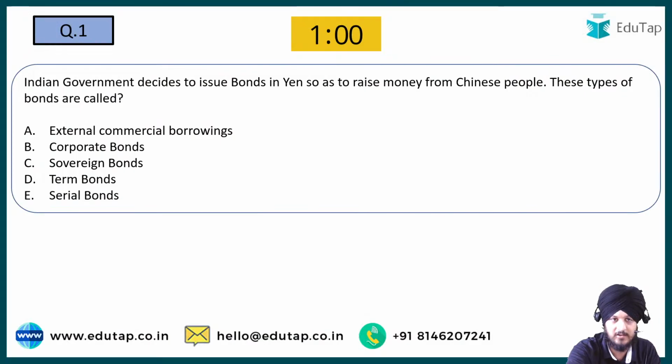So let us start. This is question number one: Indian government decides to issue bonds in yen so as to raise money from Chinese people. These types of bonds are called: option A, external commercial borrowings; option B, corporate bonds; option C, sovereign bonds; option D, term bonds; and option E, serial bonds. So what do you think is the correct answer with respect to the question?